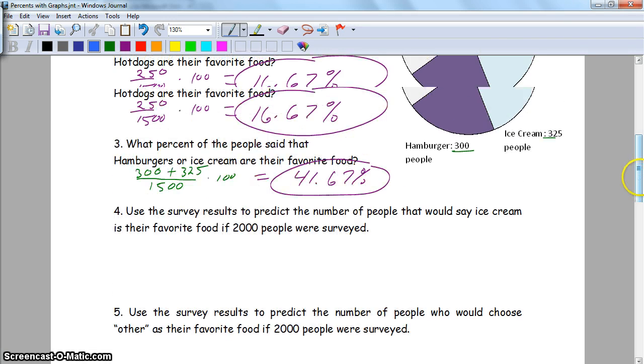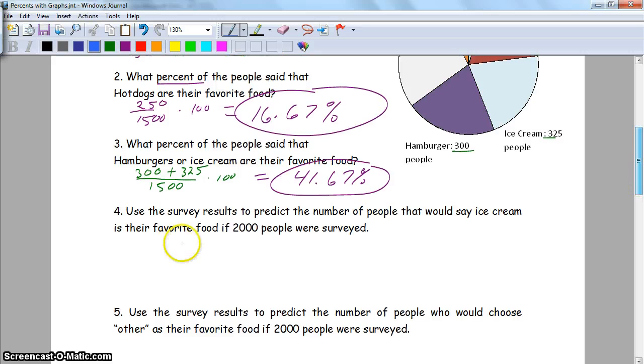Well, the way that we have it now, 325 people out of 1,500 said ice cream, right? That was our ice cream here. We're going to set up a proportion. 325 is to 1,500 the same way that x is to 2,000, if 2,000 people were polled.